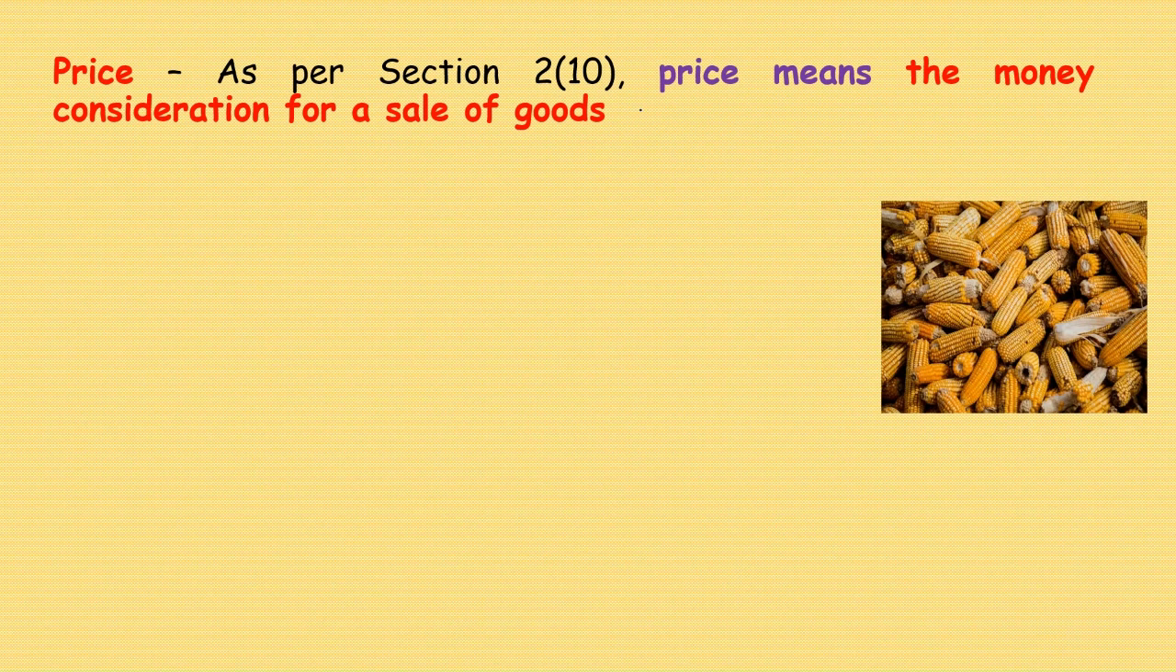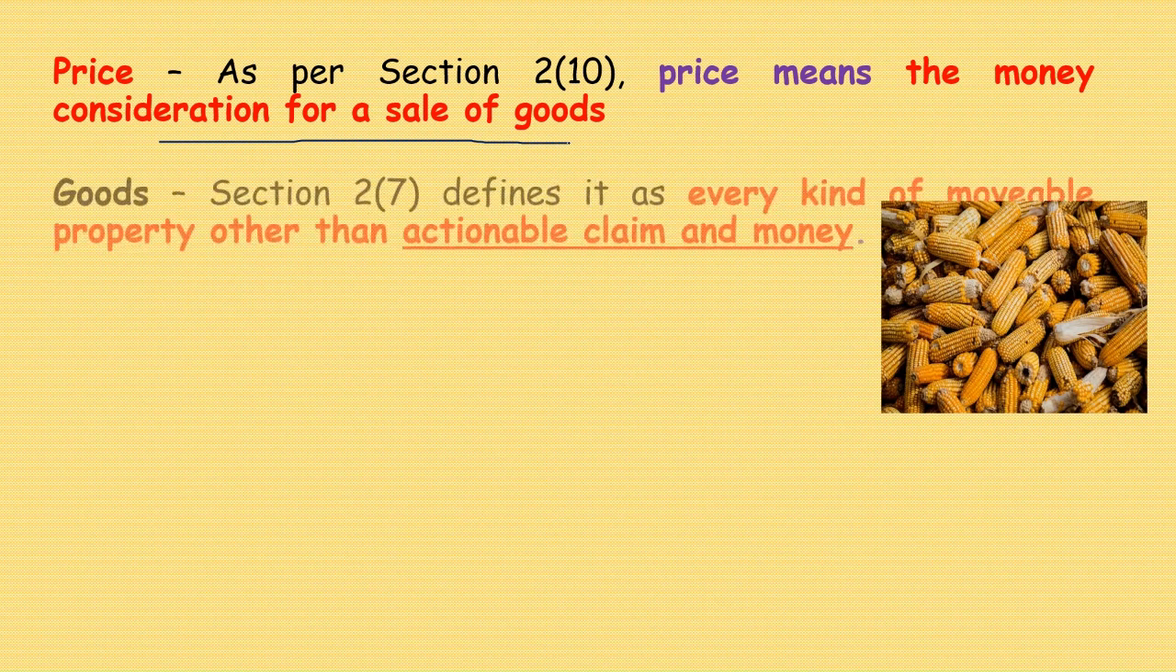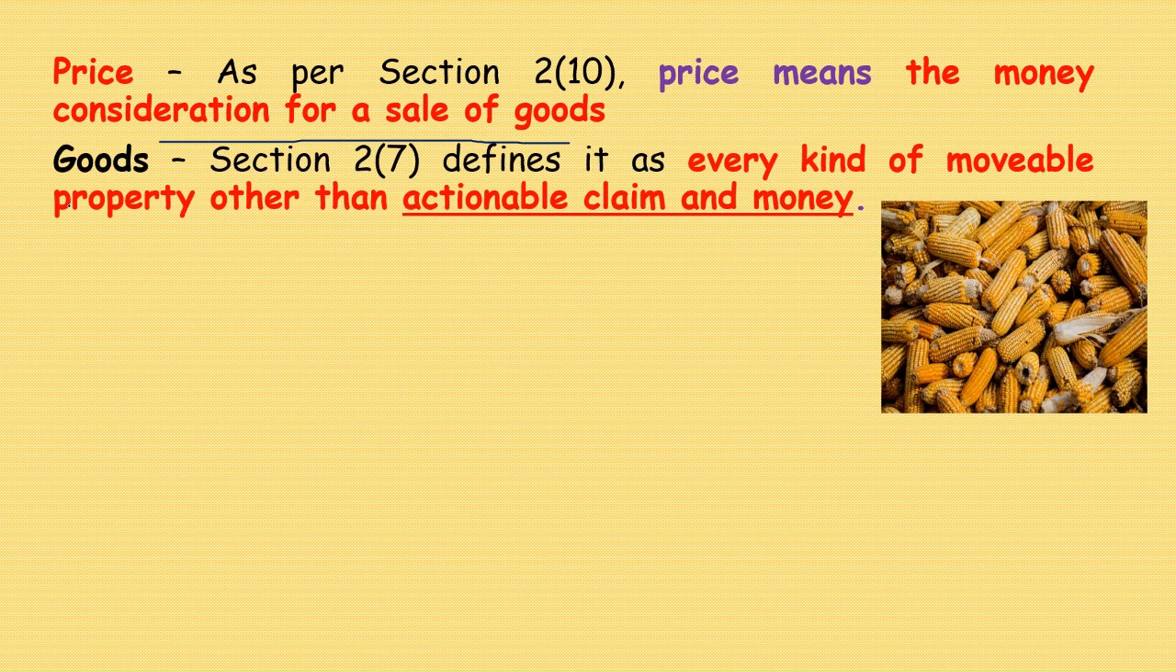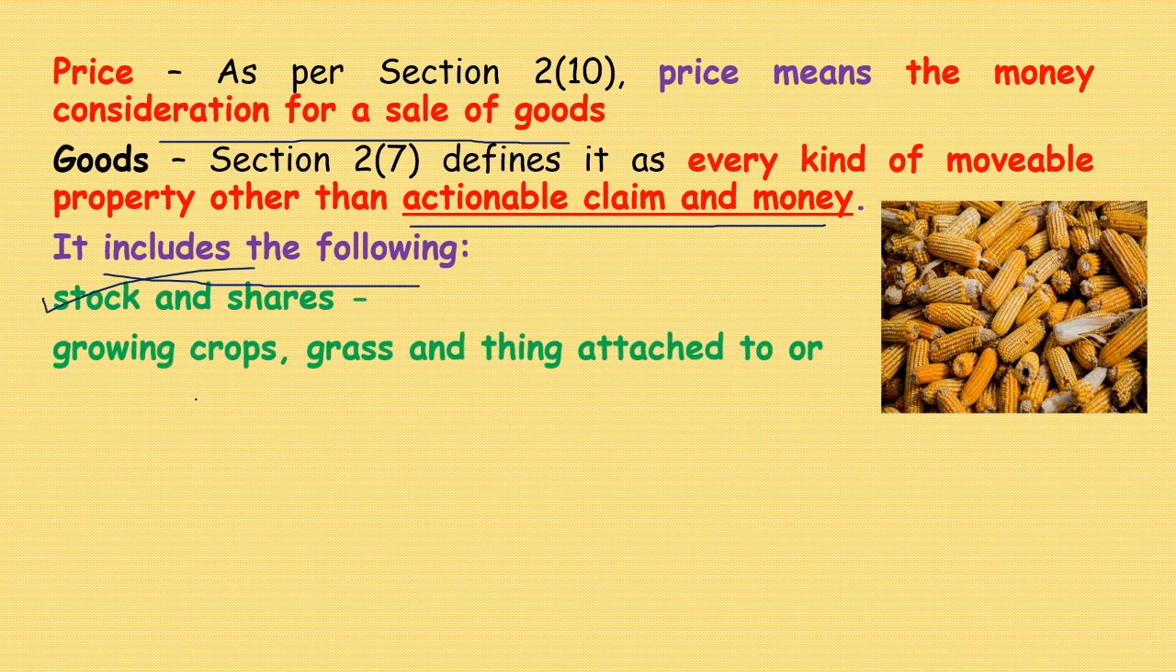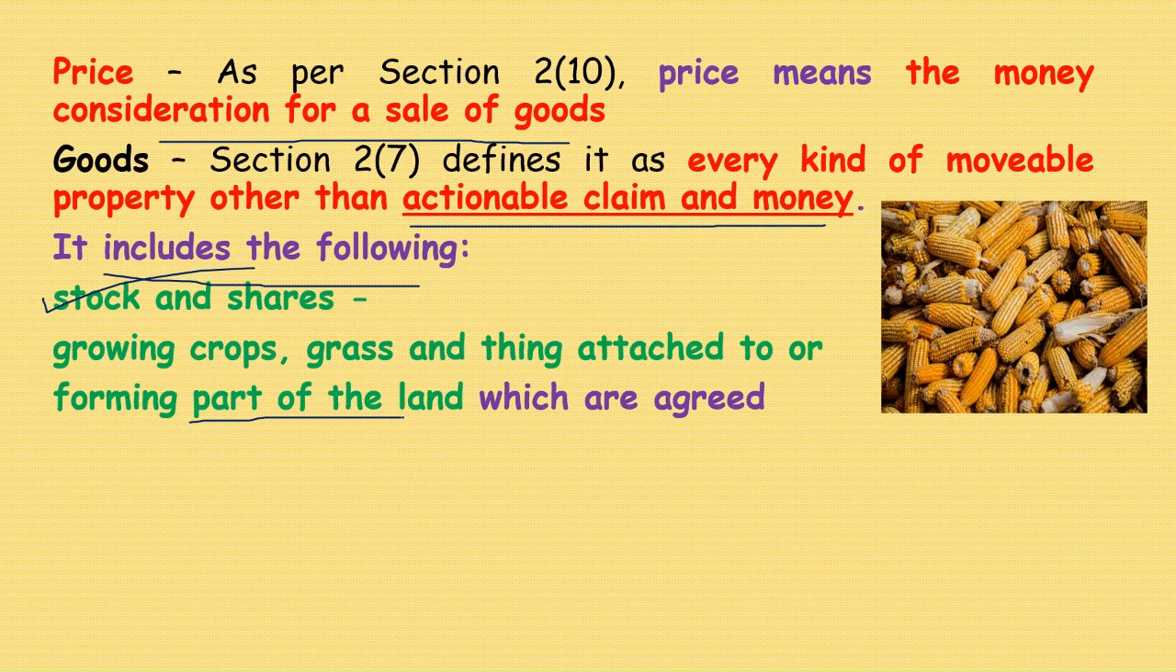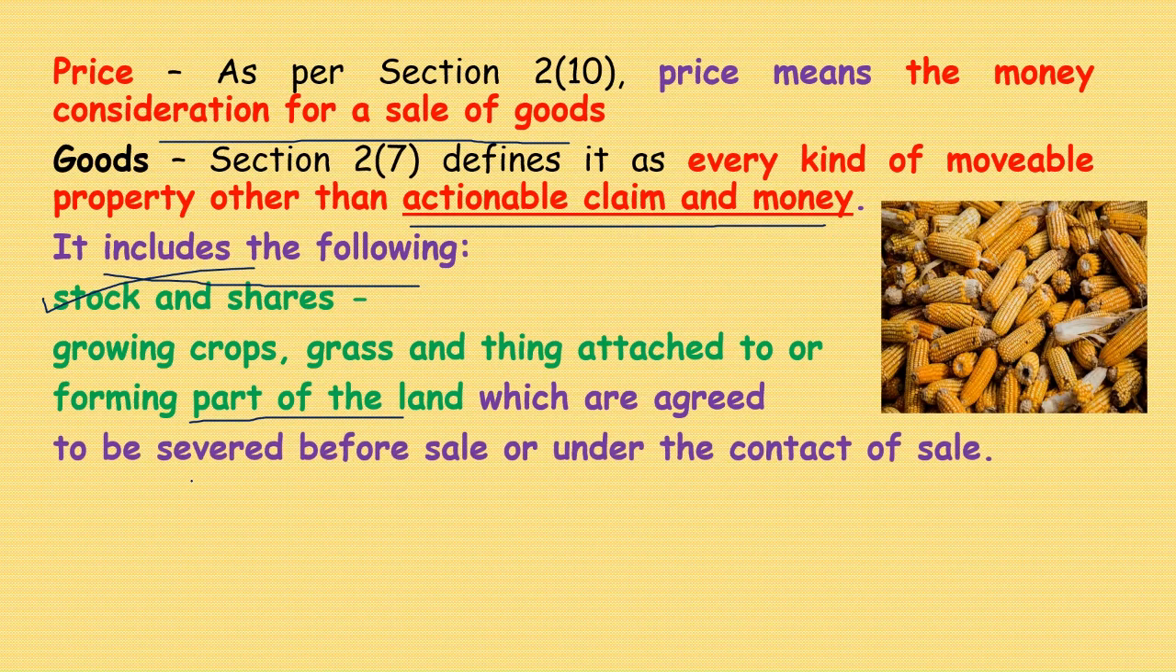Price. Again, a very simple definition. It means the money consideration for sale of goods. Goods: Section 2 subsection 7 defines goods as every kind of movable property other than actionable claim and money. It includes the following: stock and shares, growing crops, grass, and things attached to or forming part of the land which are agreed to be severed before sale or under the contract of sale.